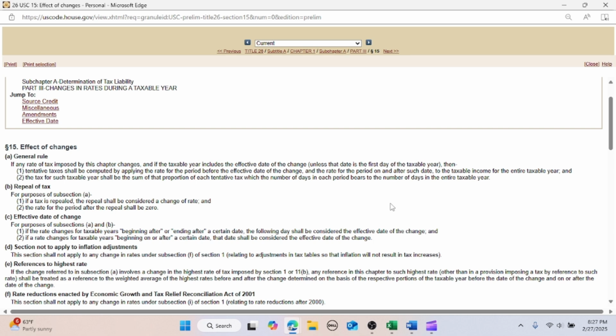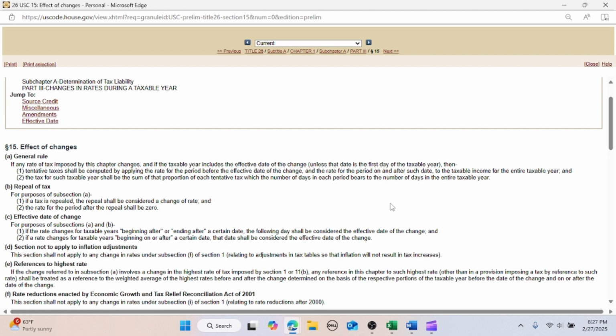Internal Revenue Code, Section 15, Effective Changes. Subsection A, General Rule. If any rate of tax imposed by this chapter changes, and if the taxable year includes the effective date of the change, unless that date is the first day of the taxable year, then, paragraph 1,